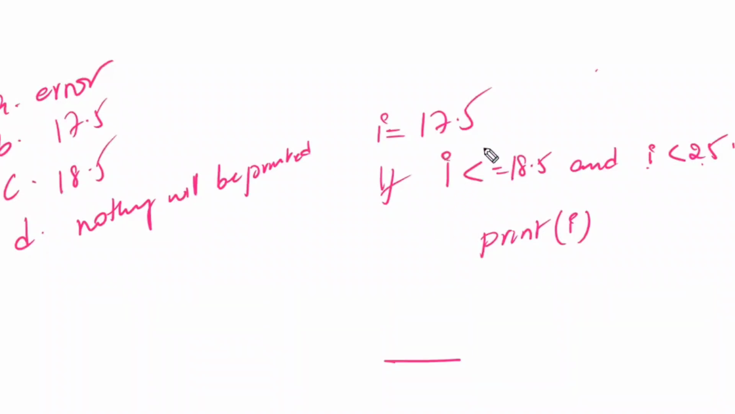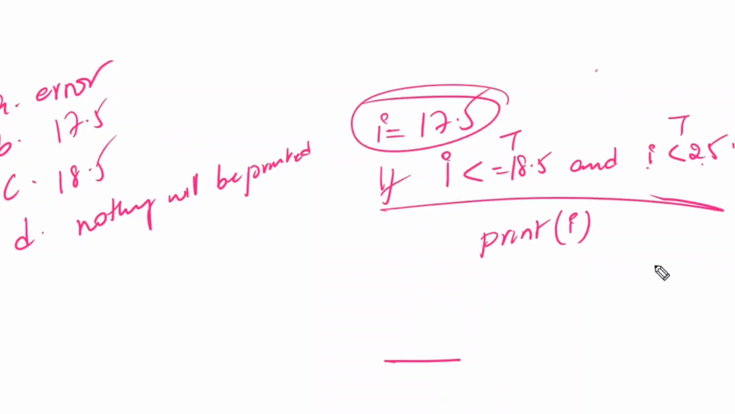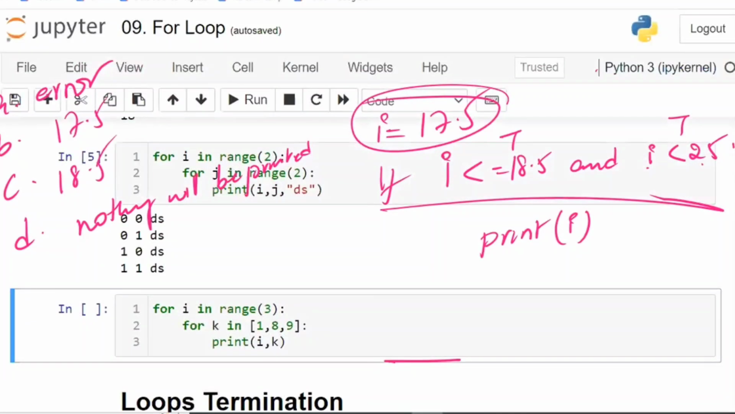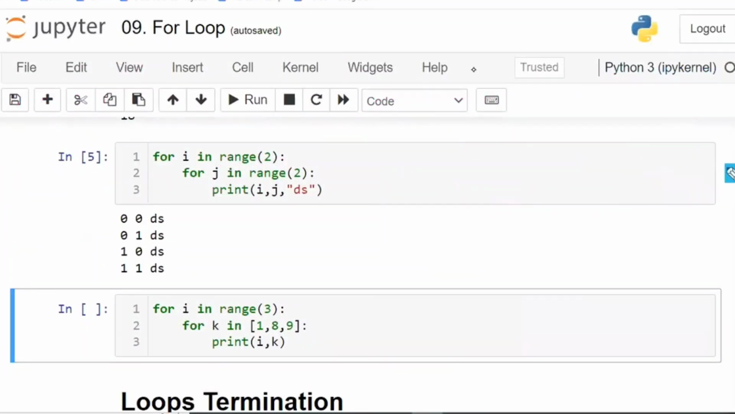I is less than 18.5, true, true, true, and true. True means automatically it has to execute the if block. The if block has print I, so automatically 17.5 will be printed now. The problem is not here. The problem is here. Right, guys?